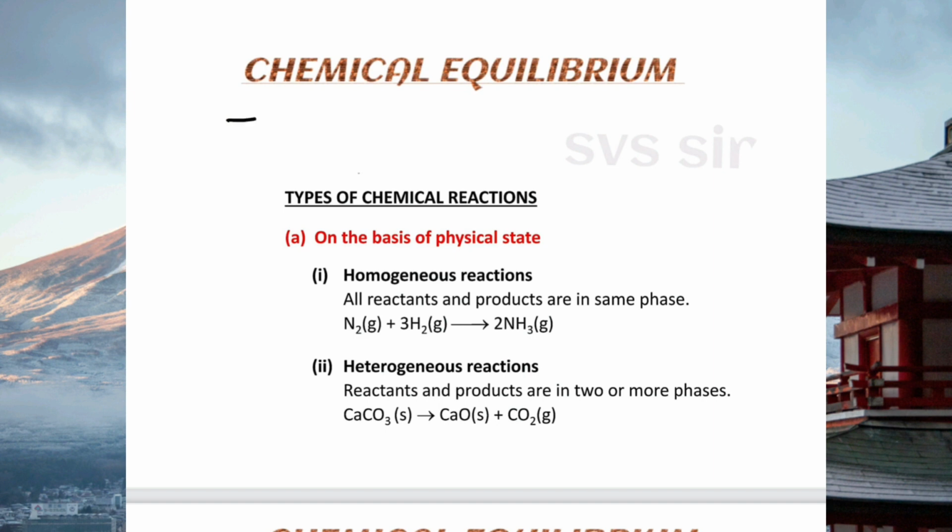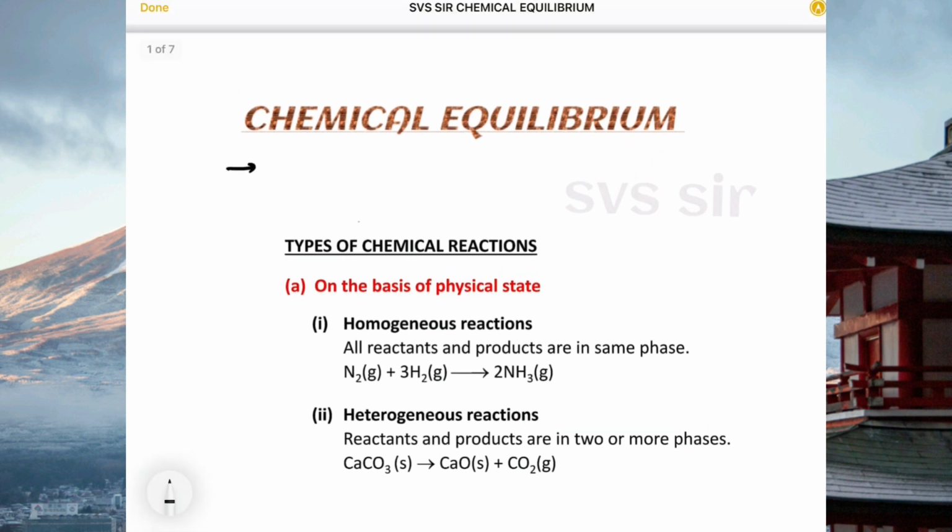It is a branch of chemistry which deals with equilibrium reactions and factors affecting equilibrium reactions.